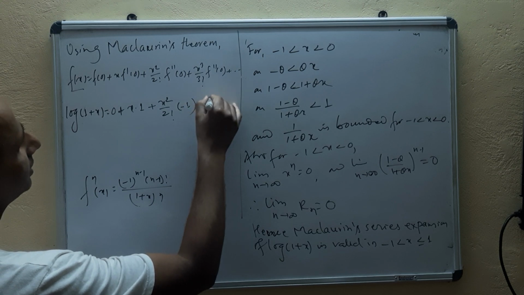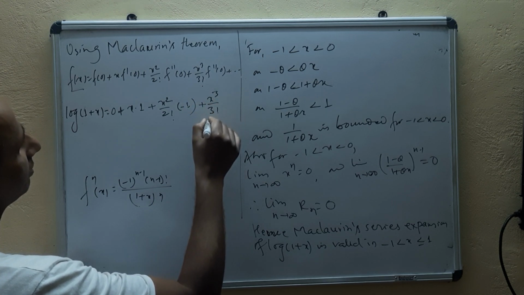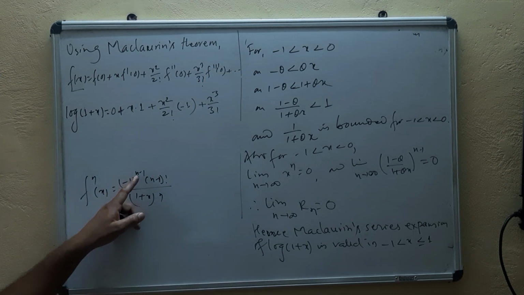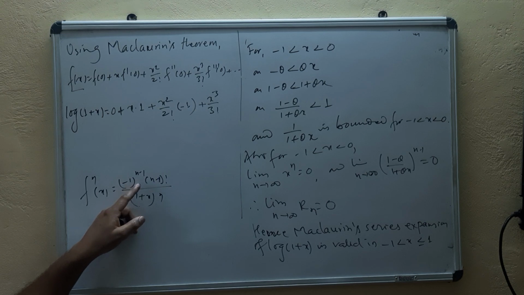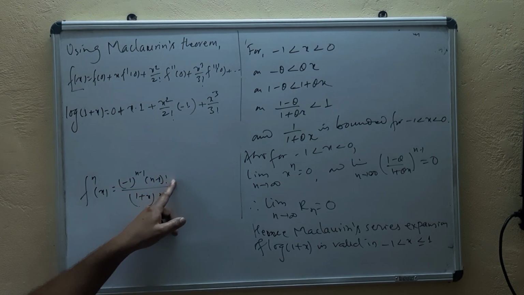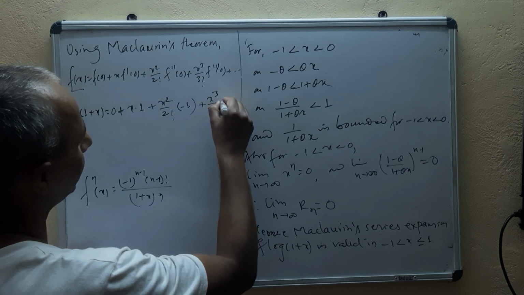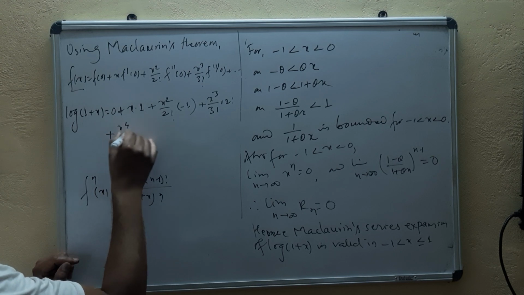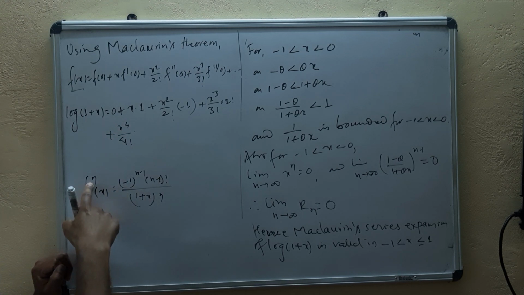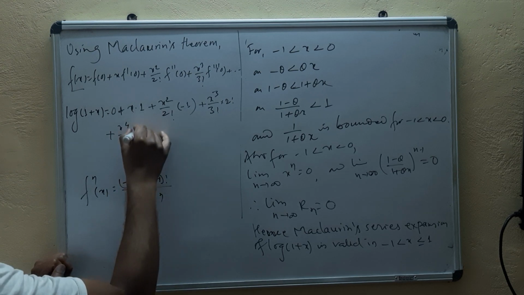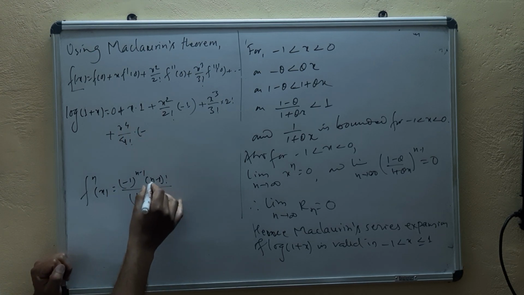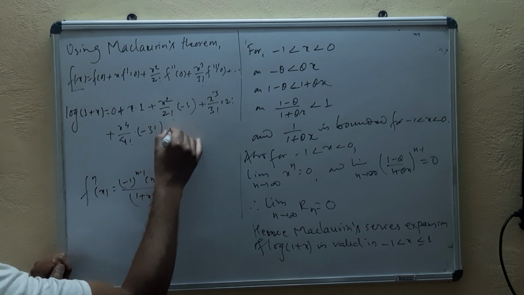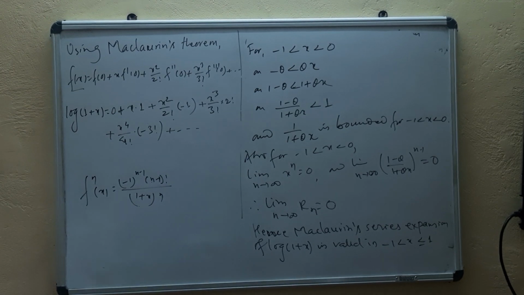Then plus x cube by 3 factorial f triple dash of 0: put 3 here, 3 minus 1 is 2, so the sign is plus, and 2 factorial. Similarly plus x^4 by 4 factorial: put 4, 4 minus 1 is 3 so it comes negative, and 3 factorial upon 1, and so on.